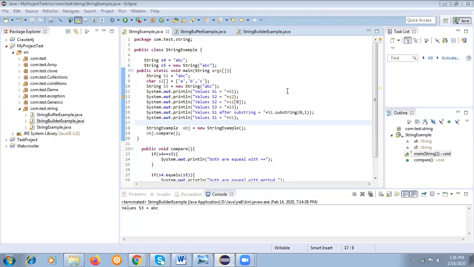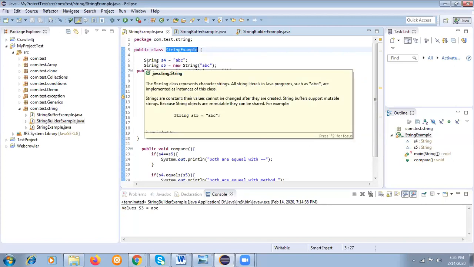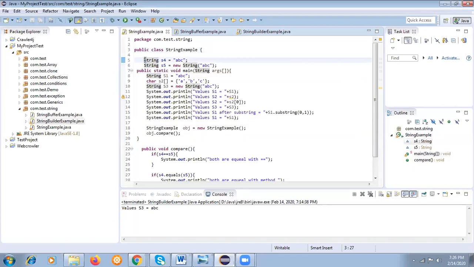I hope you are able to see my screen. I have created a string class here. In this string example, I have created two different strings here. s4 I have created as abc, s5 I have created as abc. Now this is our public static void main method, a simple entry point.